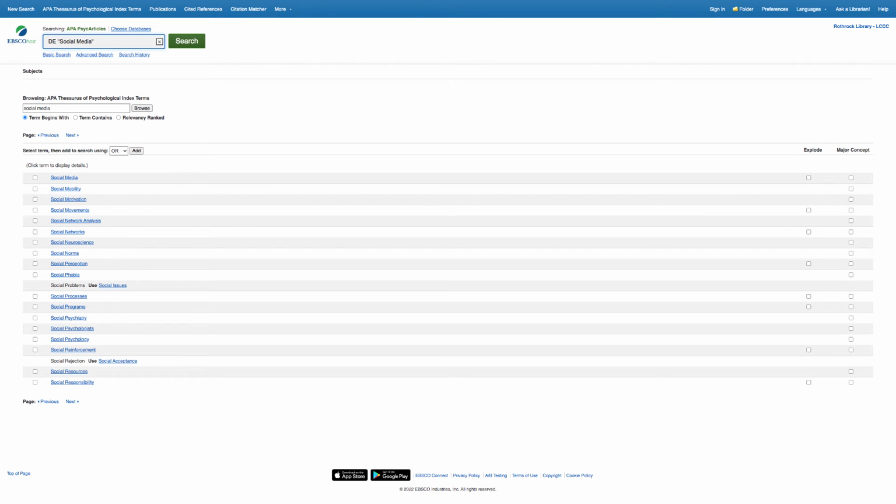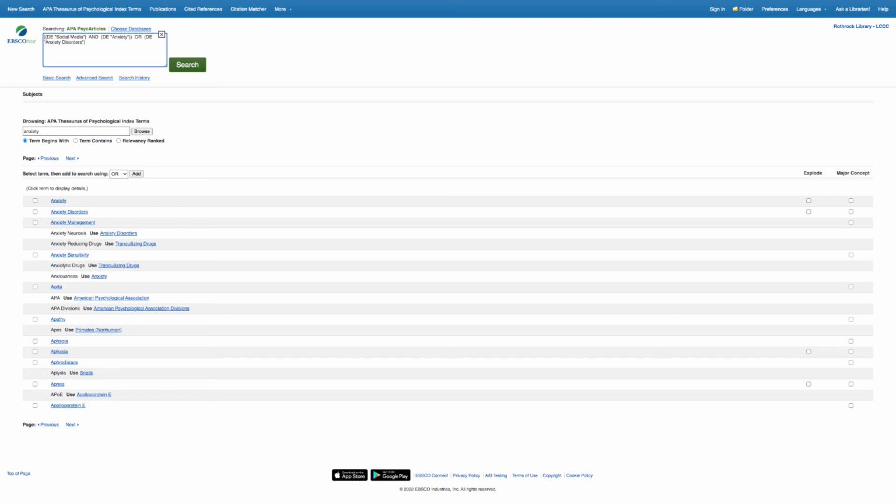Let's now look at our second term, anxiety. Here we can select anxiety, but this time change the connector to AND. And then we'll also add in anxiety disorders and use the OR connector. This gives us the search string of social media and anxiety or anxiety disorders. So articles that either talk about social media in relation to anxiety or social media in relation to anxiety disorders. Now, when we click search, we will likely retrieve more search results.